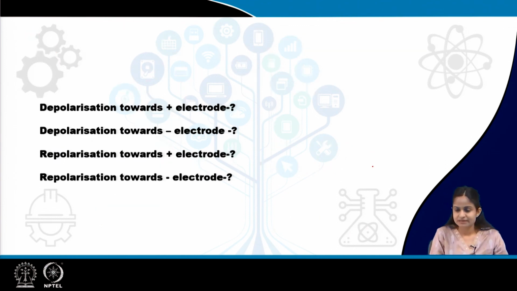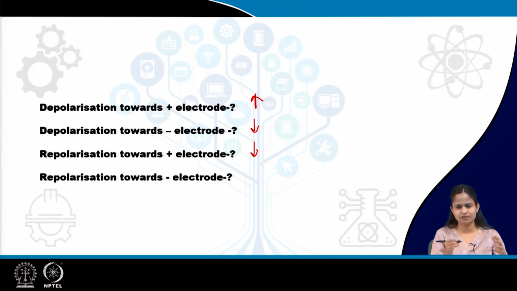So, the basic principles of ECG lie in depolarization. When positive charge is moving towards the positive electrode, there will be an upward deflection. When positive charge is moving towards a negative electrode, there will be a downward or negative deflection. When repolarization occurs, meaning negative charge is moving towards a positive electrode, there will be a negative deflection.